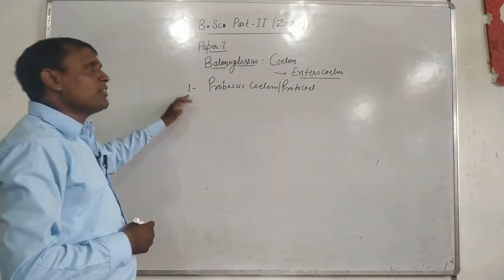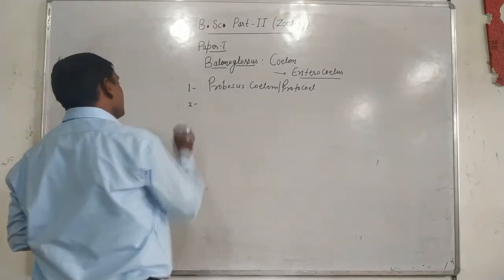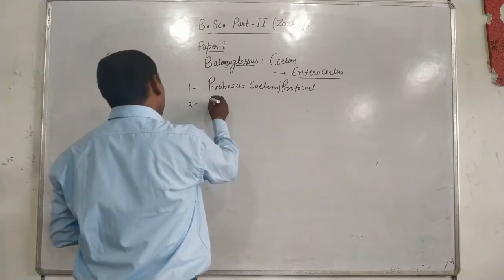The second division of coelom of Balanoglossus is termed as collar coelom,